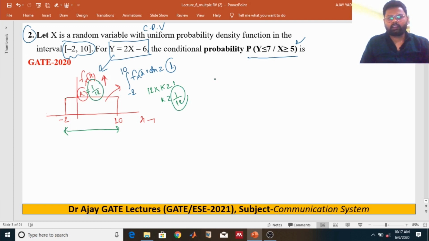Now we have to find the probability of Y less than or equal to 7, for the given condition that X is greater than or equal to 5.